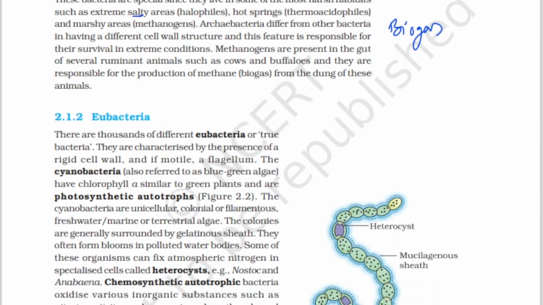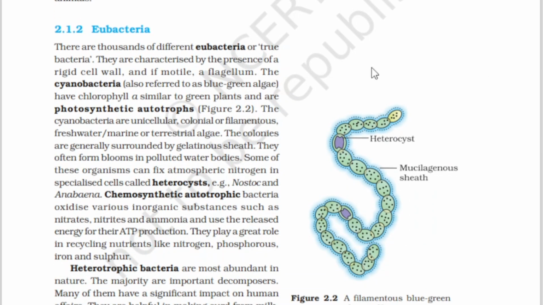Coming to another type of bacteria, eubacteria. There are thousands of different eubacteria or true bacteria. This is another synonym word used for eubacteria. They are characterized by the presence of a rigid cell wall, and if motile, a flagellum is present.